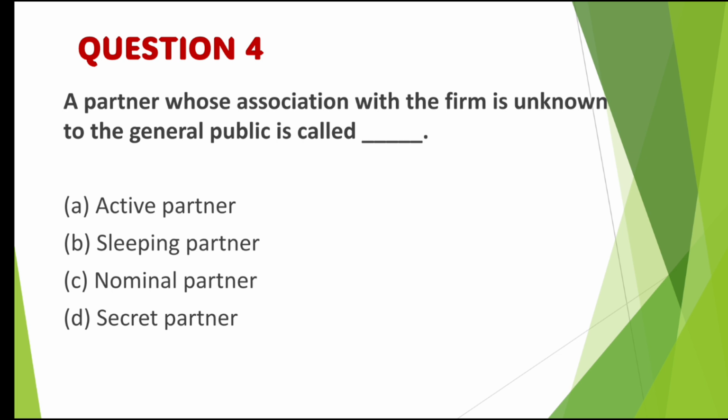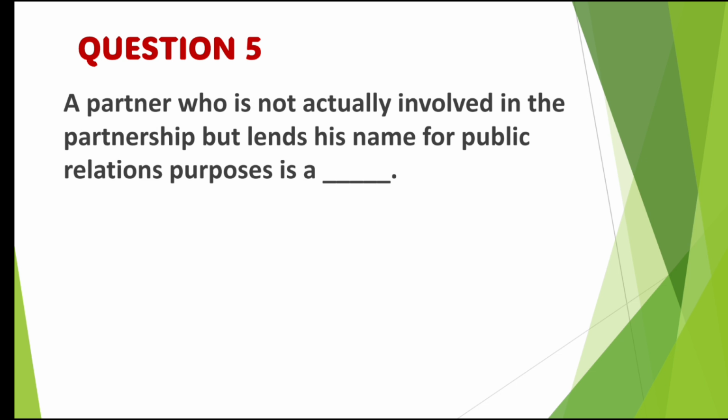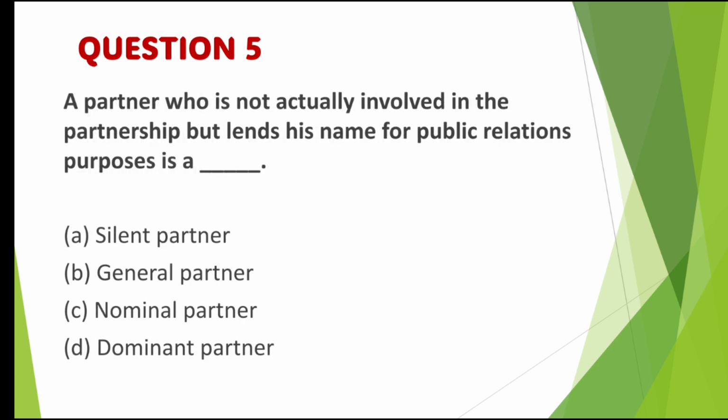We have discussed the partners before also. The explanation you have learnt very well, and we know that there are 6 kinds of partners. So you can select the best. Question number 5. A partner who is not actually involved in the partnership but lends his name for public relations purposes is a dash. Silent partner, general partner, nominal partner, or dormant partner.